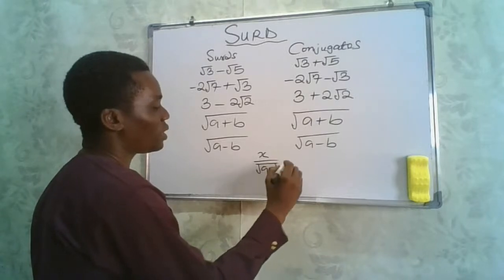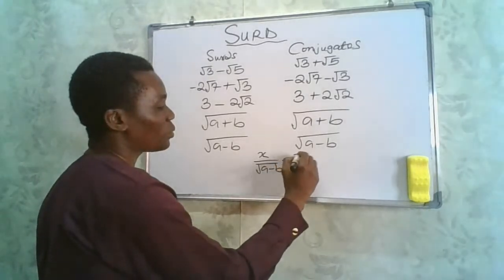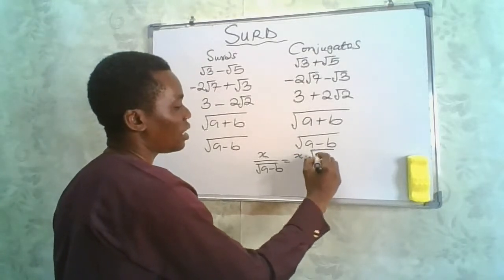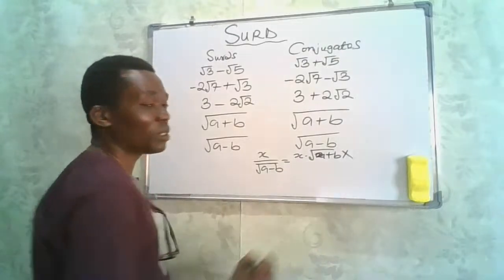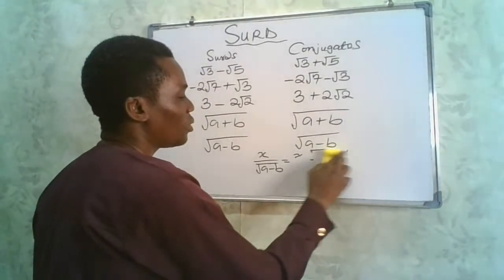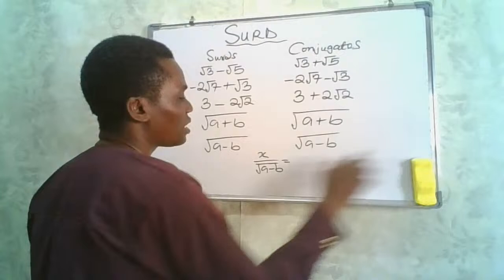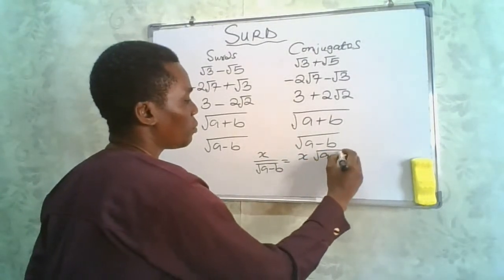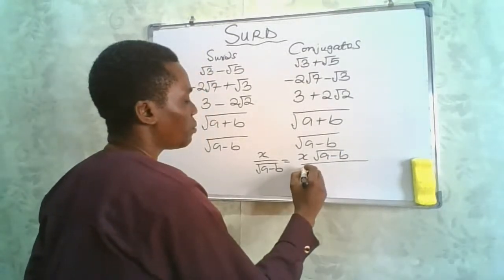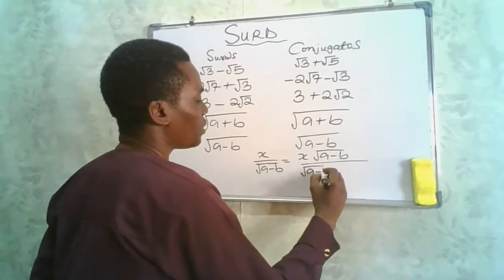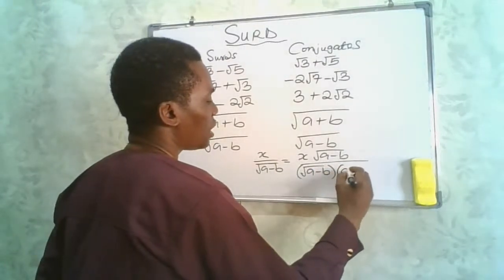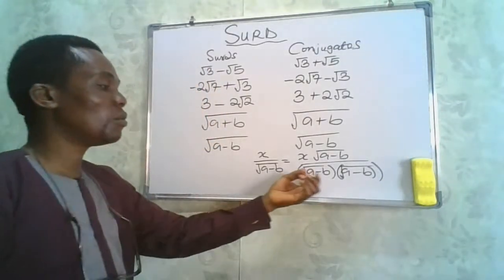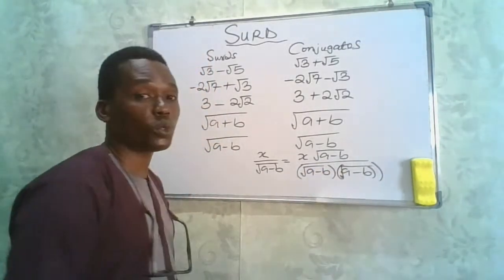So if you have a surd question where they give you x divided by the square root of a minus b, please don't say this will be equal to x multiplied by the square root of a plus b. It is absolutely wrong. Don't do that. Rather, it should be x multiplied by the square root of a minus b, all divided by the square root of a minus b multiplied by the square root of a minus b.